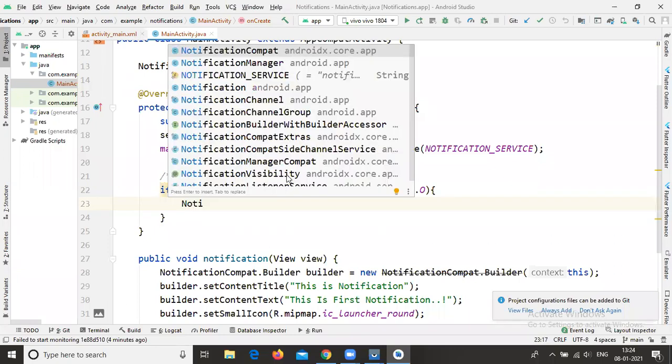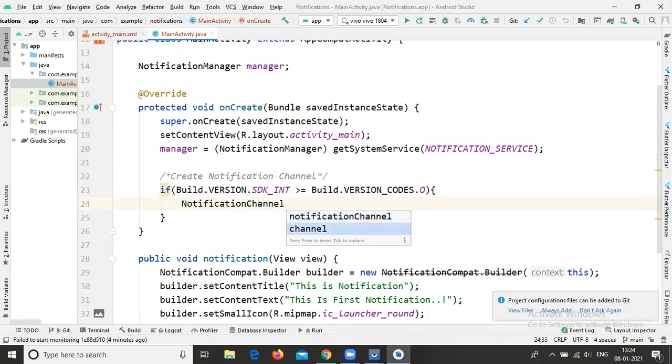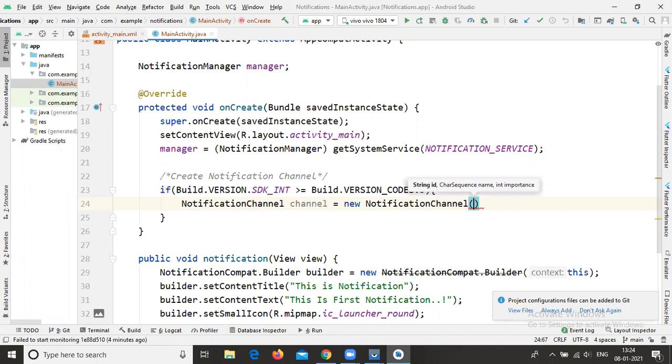Notification channel equal to new NotificationChannel. So here you need to write these three parameters.